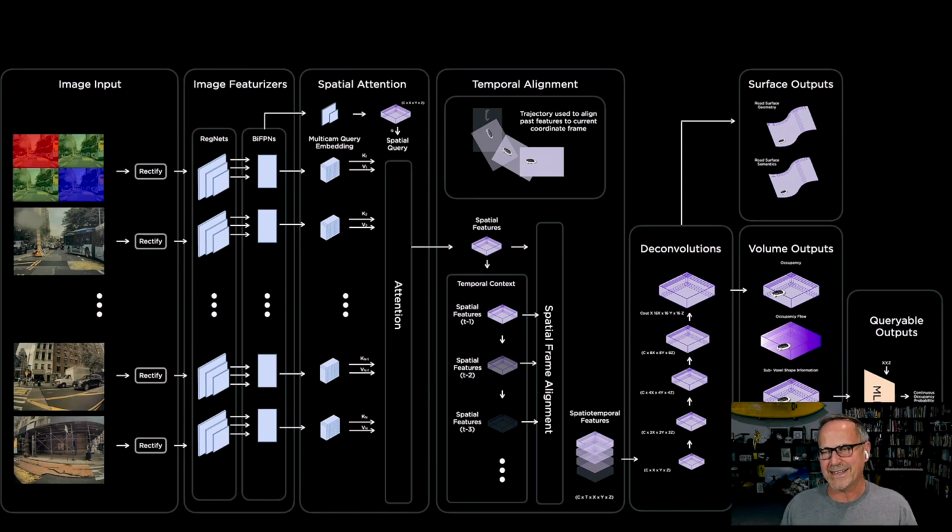In other words, it has ideas about what's going on the road surface. I'm not sure if that's only things like lines, like if there's a right turn arrow or something along those lines, or whether it's the actual three-dimensional curvature of that space. So it could be either one of those. I'm not exactly sure from the talk, but in any case, we've got a drivable surface that's just geometry, and then we've got a semantics layer that's running in parallel with that. The surface and the voxel grid are not predicted independently. Instead, the voxel grid actually aligns with the surface implicitly.